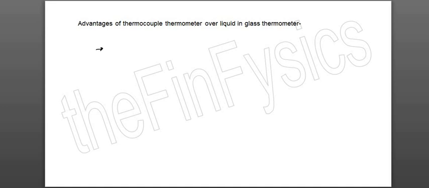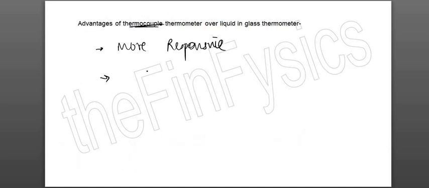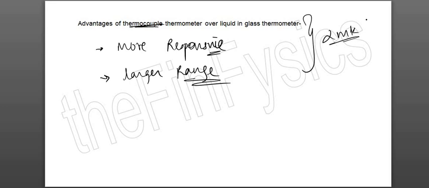One is that these thermometers, the thermocouple thermometer or the thermistor, are more responsive. Other advantage that they have is, since these are metals, और liquid and glass thermometer में हम liquid use करते हैं obviously, so liquid का जो range होता है वो कम होता है. यहाँ पे they cover a larger range. Okay, so this comes for 2 marks in the exam.